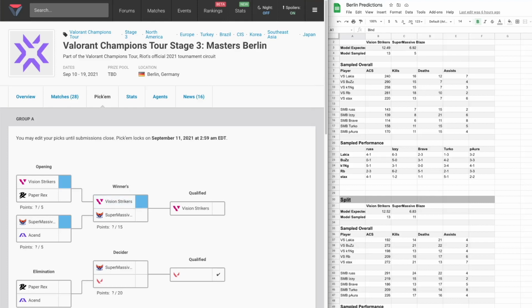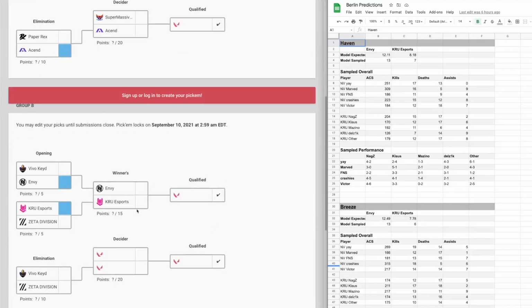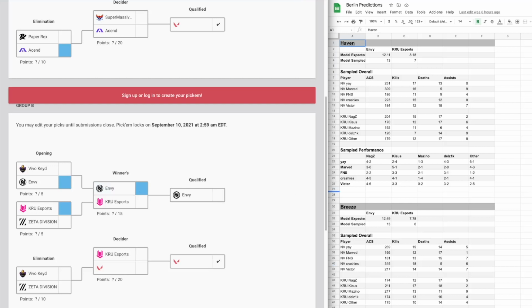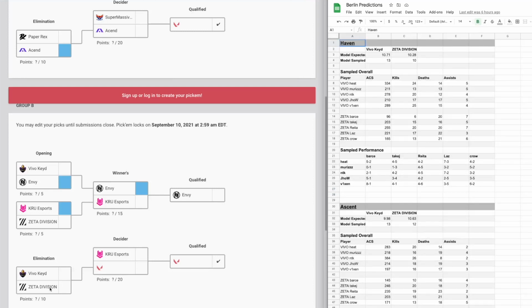In the lowers, Forsaken has himself quite the series, but Paper Rex are not able to complete the upset. Ascend take a close 2-1. Moving on to Group B, Envy takes yet another comfortable 2-0 over Crew to advance, this time off the backs of Yay and Crashes. What a draw for Envy, am I right? In the lowers, Vivo Keyed takes a close 2 maps over Zeta with a really nice performance by Heat.